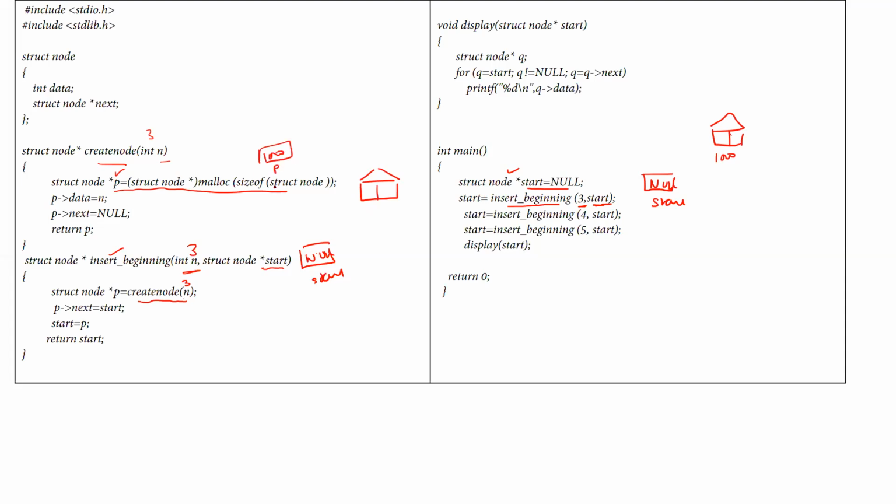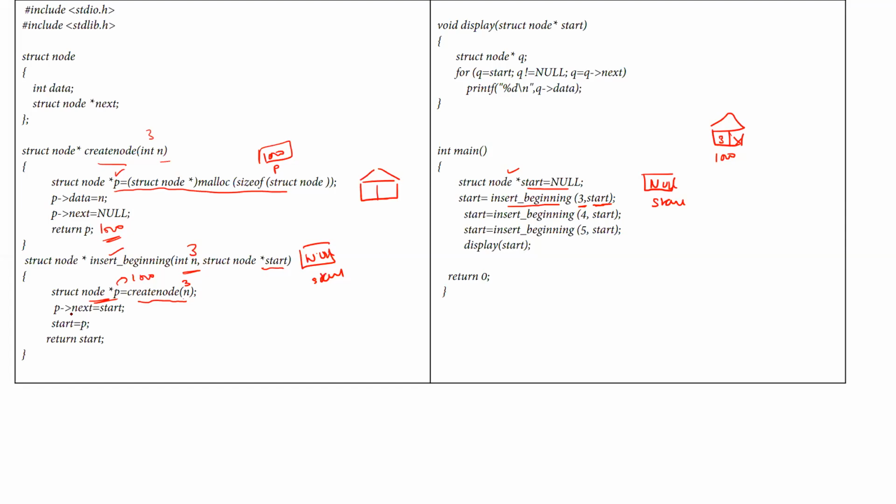After that, p data is equal to n. p data is equal to n means p data will have the value 3. p next is equal to null, and return this p. So this 1000 address will be returned back to the calling function. That means this function will receive 1000 after creation of the node, the node which comprises the data portion as 3 and the pointer next as null.